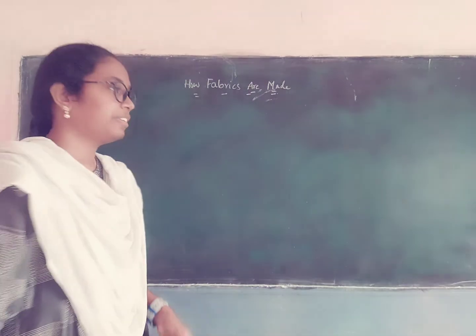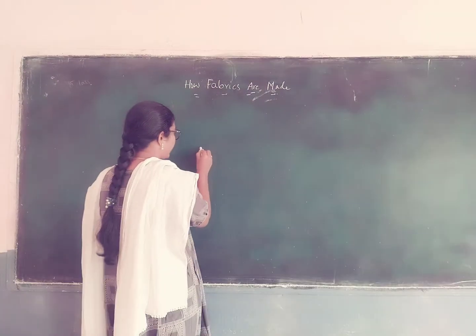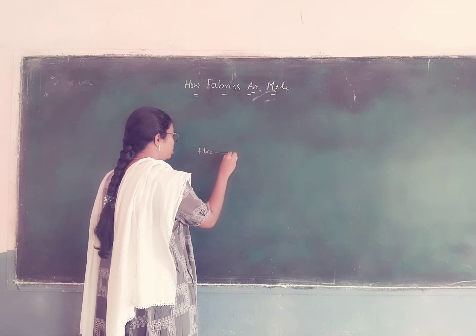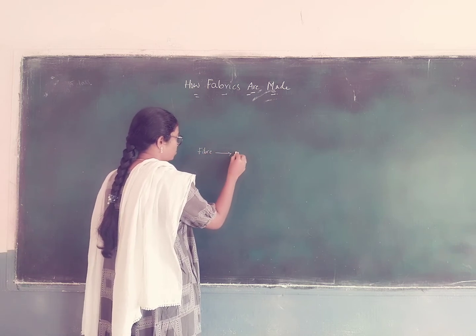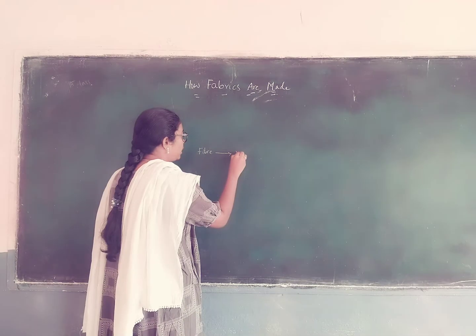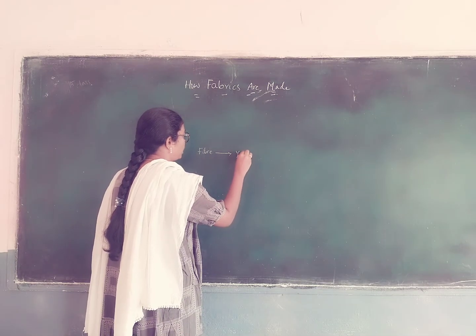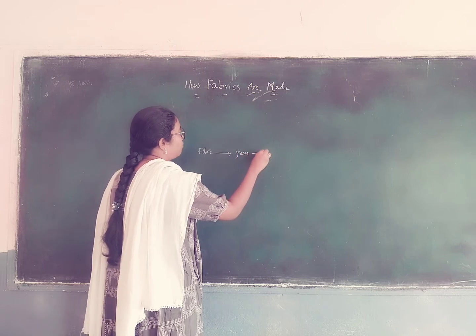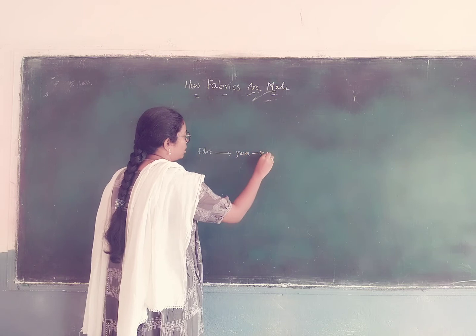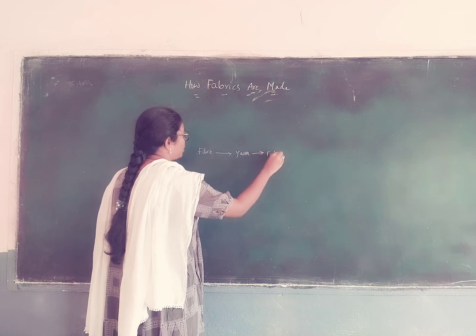First they will extract fiber from the cotton plants or from the silkworms. Next they will prepare it into yarns, and finally they will make fabrics.